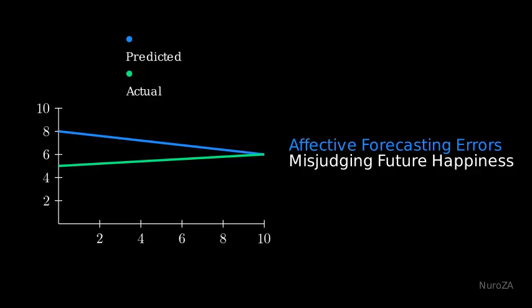Now let's discuss affective forecasting errors. Picture a graph depicting predicted versus actual happiness levels. People often misjudge how future events will affect their happiness. This error can lead to decisions that do not maximize utility in the long run. On the right, we summarize this with concise text.